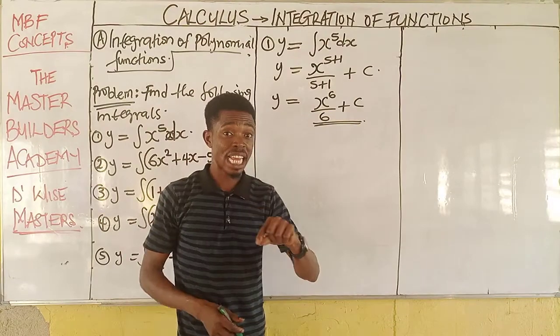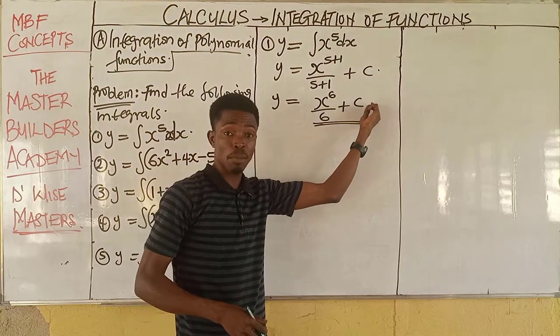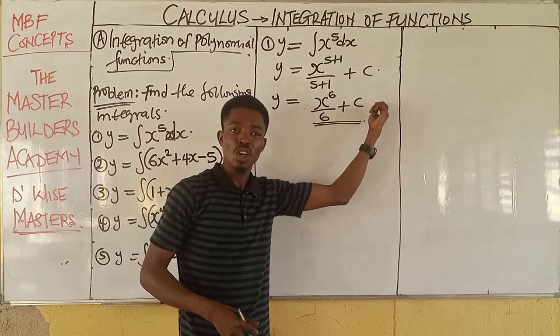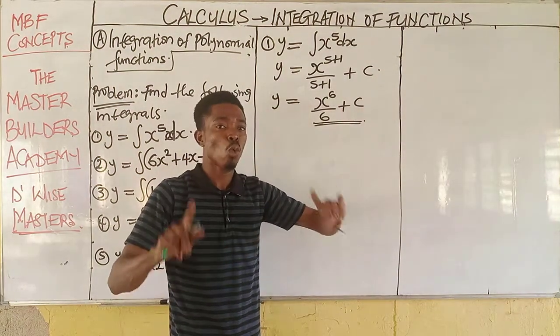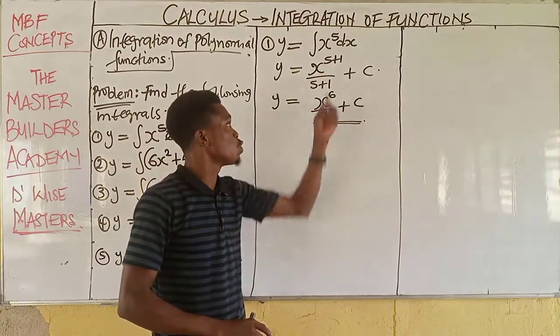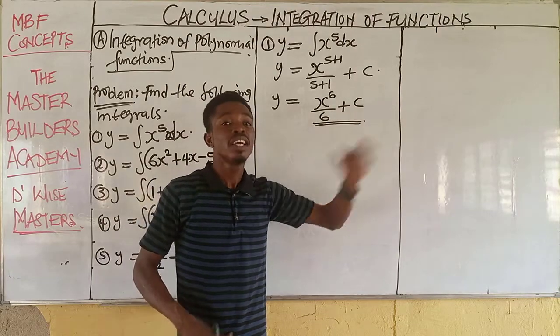And like I explained earlier, anytime you integrate a function, you must add this constant, which we call the arbitrary constant. So don't forget, for any function at all, once you integrate a function or you remove the integral from any given function, you must introduce a constant.